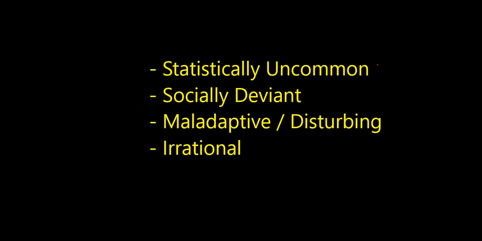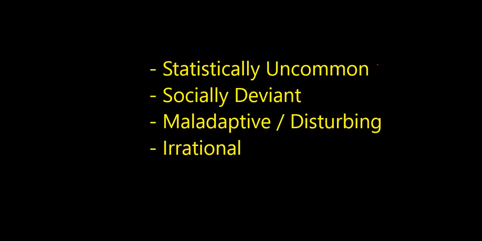So to sum it all up, for a behavior to be considered abnormal, it has to be statistically uncommon. It has to be socially deviant. It has to be maladaptive and disturbing to the individual or to others, and it has to be irrational. It has to not make sense for the average person. Now, these are all pretty vague terms, to be honest, and we could raise questions about each of them.